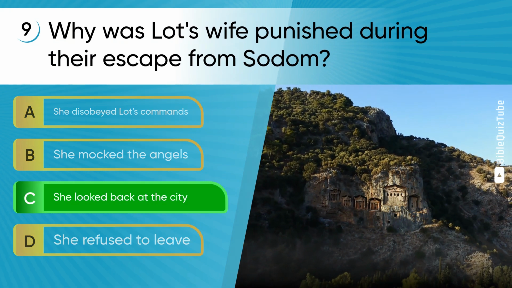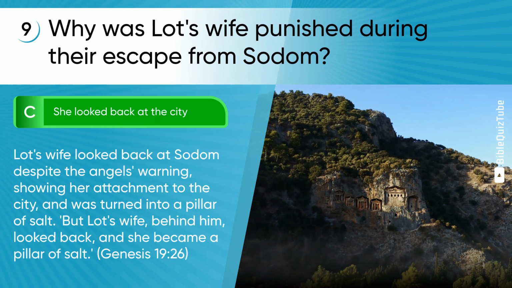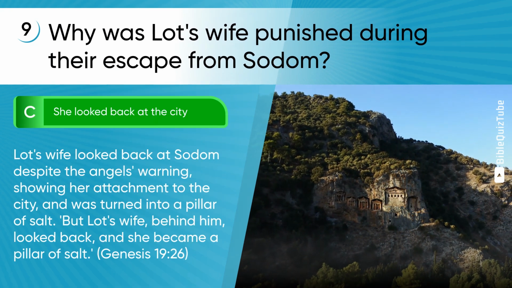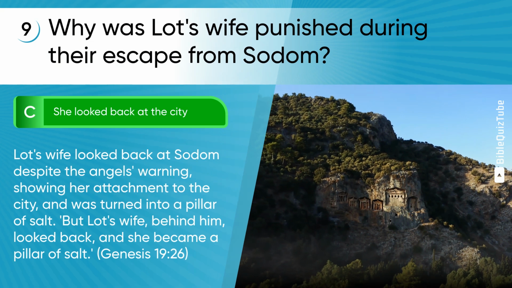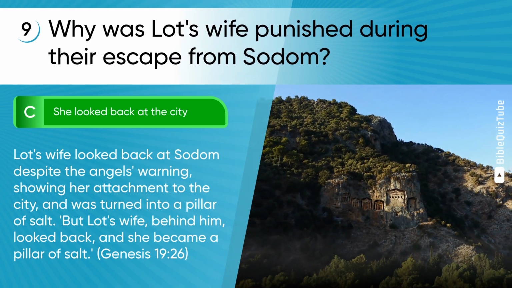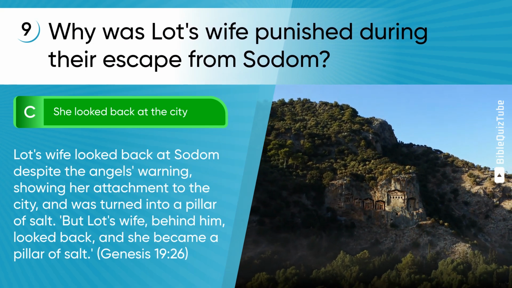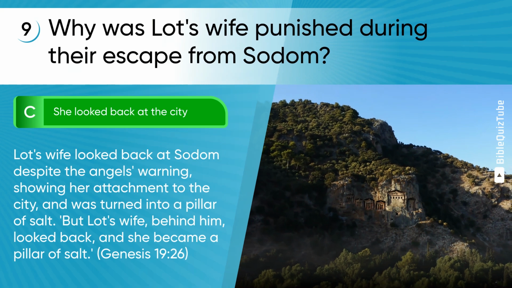The correct answer is C. She looked back at the city. The explanation. Lot's wife looked back at Sodom despite the angel's warning, showing her attachment to the city, and was turned into a pillar of salt. But Lot's wife behind him looked back and she became a pillar of salt. Genesis chapter 19 verse 26.